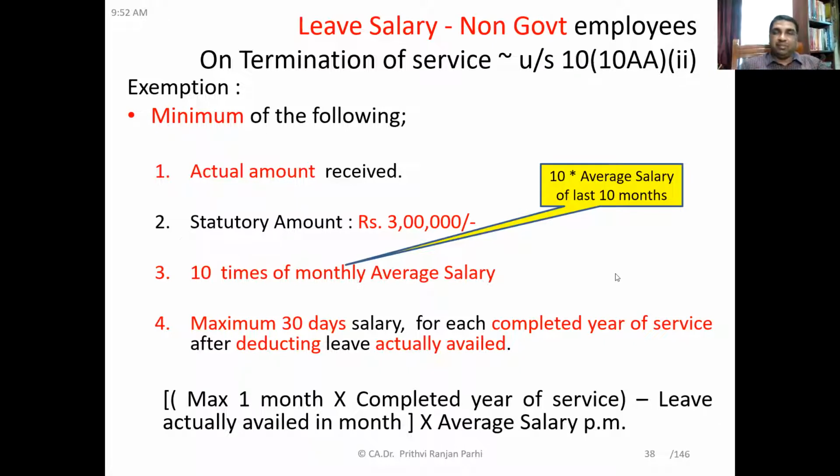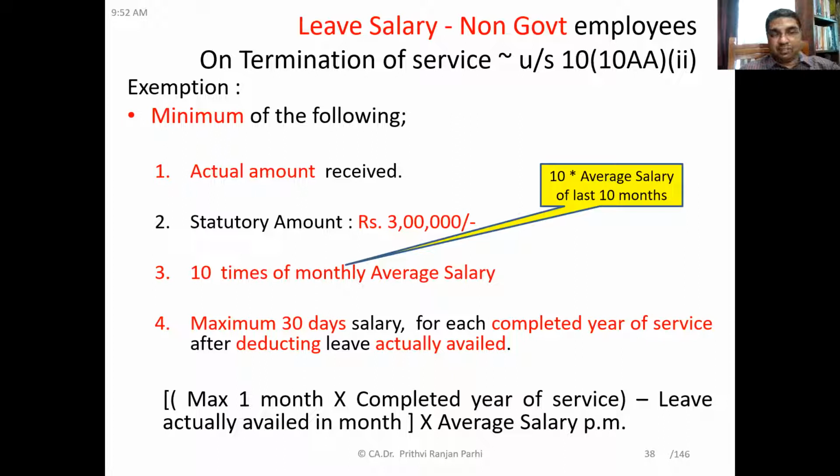Please read out what is the first limit. The first limit is the actual amount received. Suppose the actual amount received is 10 lakh, so you have to take 10 lakh. Now the second limit: statutory amount of 3 lakh. That is a fixed amount, statutorily defined. The 3 lakh rupees you have to take.